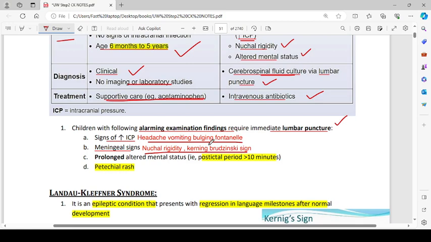And there's a Brudzinski sign as well. I think that is when you try to extend the neck, extend the knees, so something happens. Okay, I always confuse them and I'm confusing them again. So let me check them.